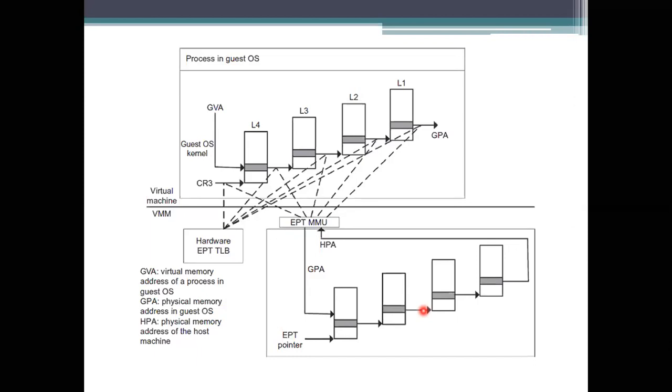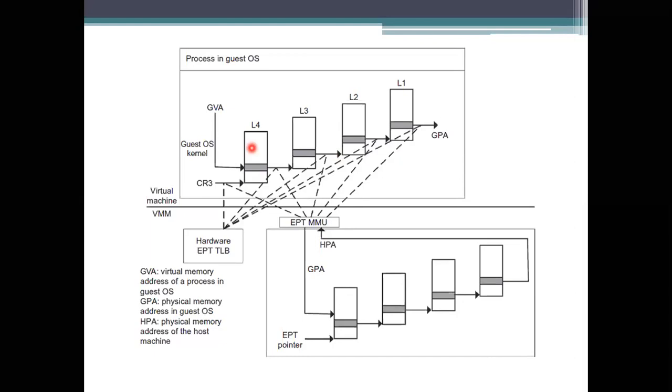When a virtual address is specified, this is the virtual machine and this is the physical machine. Whenever a virtual address needs to be translated, first it will look at the L4 here. If it is needed to convert or not, we need to take care of things to be done here.